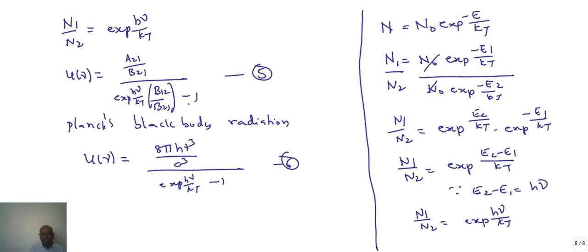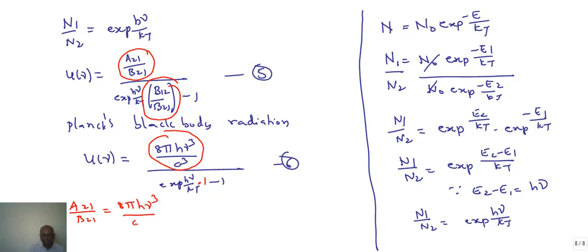As the LHS is equal, comparing the coefficients of the RHS, what happens? A21 by B21 is equal to 8 pi h nu cube by c cube. B12 by B21 is equal to 1. Here 8 is a constant, pi is a constant, h is a constant, the velocity of light is a constant.